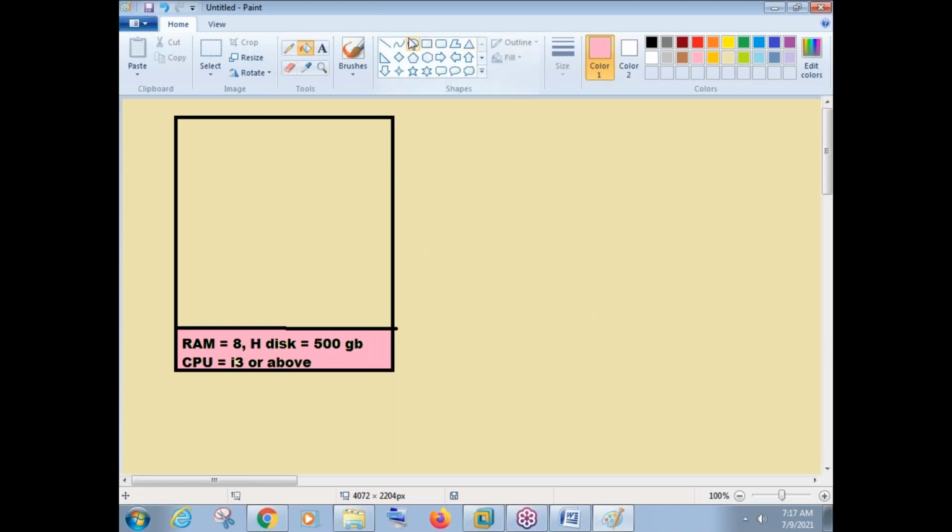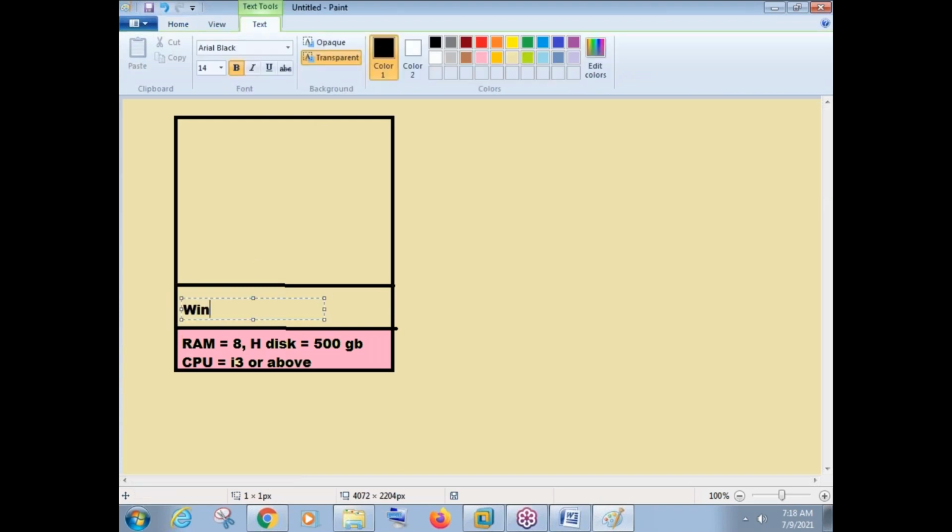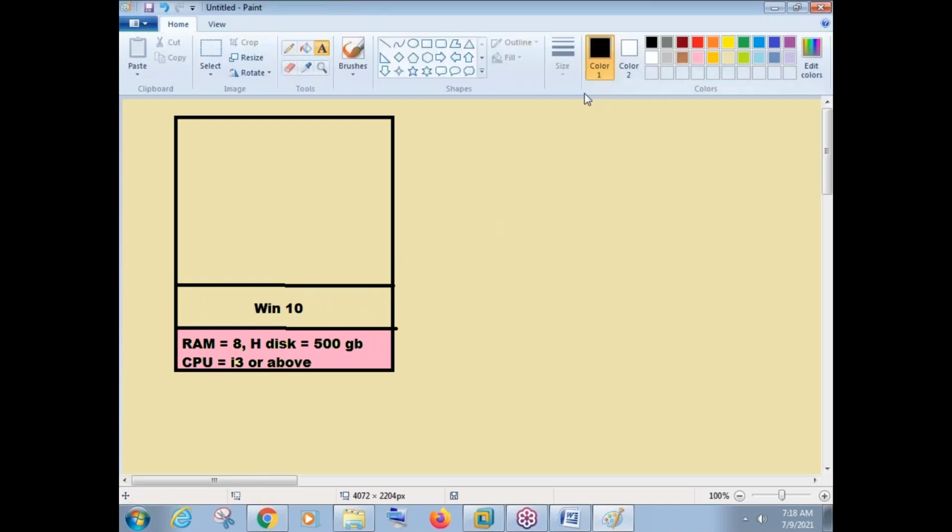Okay, fine. So there is a hardware here. On top of this hardware, we know there should be some operating system. So normally the operating system that we use nowadays is Windows 8 or Windows 10. Let's go with 10. So there is a Windows 10 operating system installed here. Now, once we install Windows 10 operating system, which is already there in your physical machine, once we power on this machine, you know what this Windows 10 operating system will do? Out of 8 GB RAM, it will use 2 GB RAM.